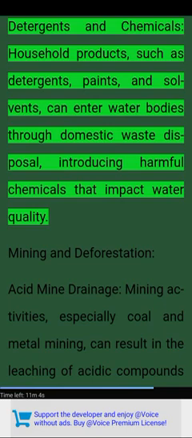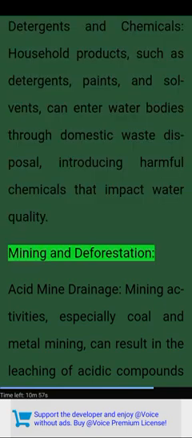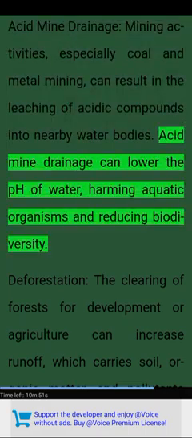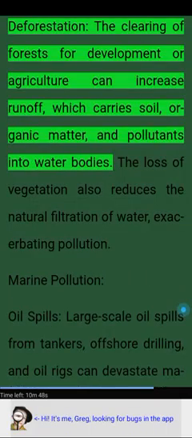Detergents and chemicals. Household products, such as detergents, paints, and solvents, can enter water bodies through domestic waste disposal, introducing harmful chemicals that impact water quality. Mining and deforestation. Acid mine drainage. Mining activities, especially coal and metal mining, can result in the leaching of acidic compounds into nearby water bodies. Acid mine drainage can lower the pH of water, harming aquatic organisms and reducing biodiversity.